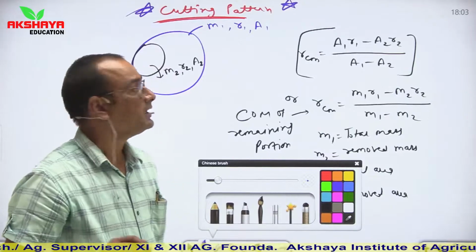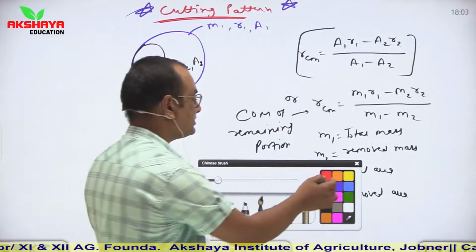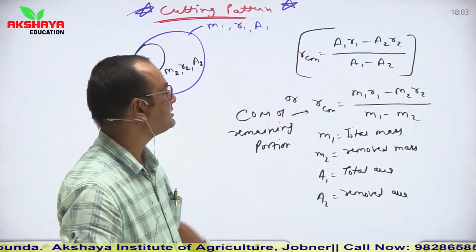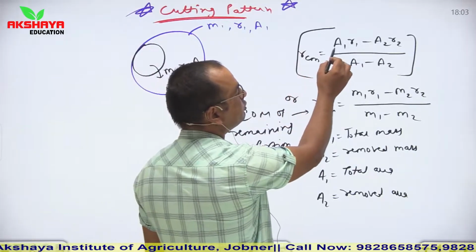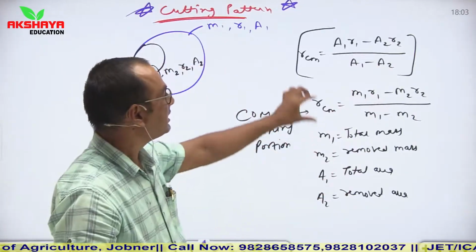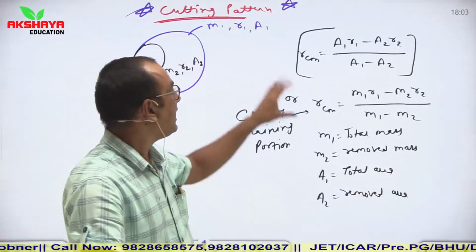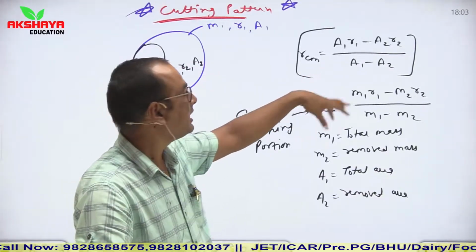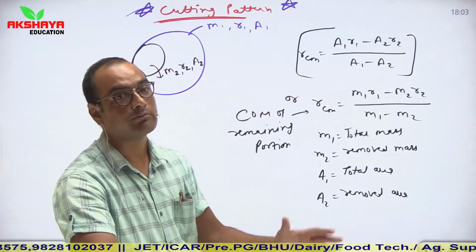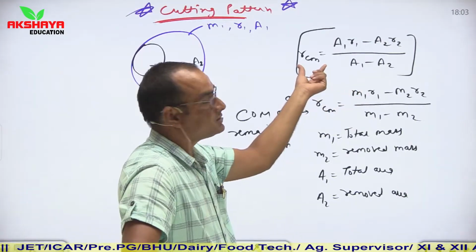In this situation, if we have to find the center of mass of the remaining portion, then we use simply two relations here. RCM is equal to a1 r1 minus a2 r2 upon a1 minus a2. Here a1 and r1 represent area and radius of the actual figure. Clear? And a2 and r2 represent area and radius of the removed figure or removed portion. Clear? So this is one formula.